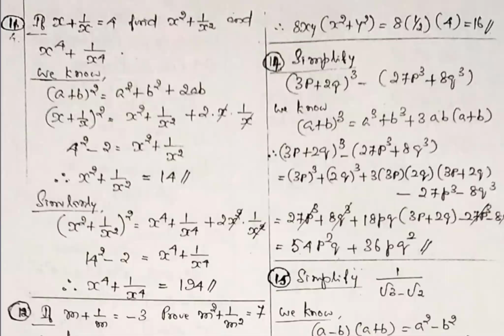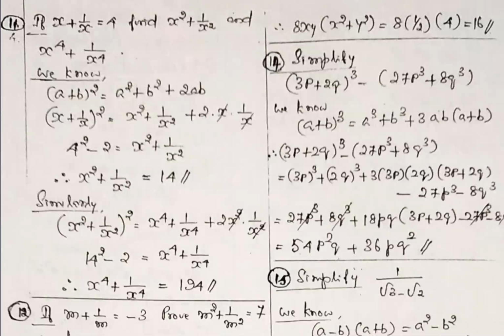Then x plus 1 by x value is given as 4, so 4 square minus 2. So finally, x square plus 1 by x square is equal to what? This problem is asked a number of times in the examination. They think that it is a very tough problem, but it's not very tough. Similarly, x square plus 1 by x square the whole square, because the two questions are asked.